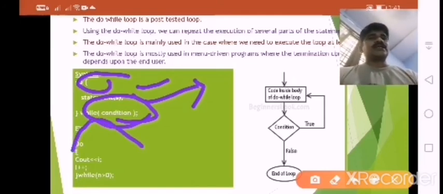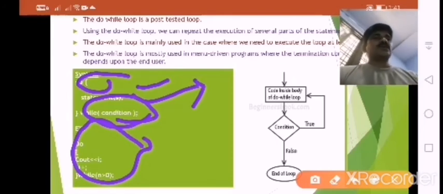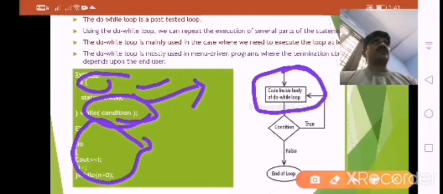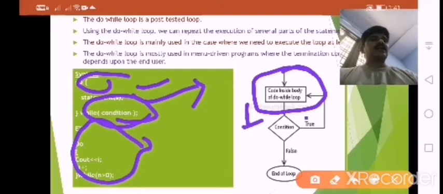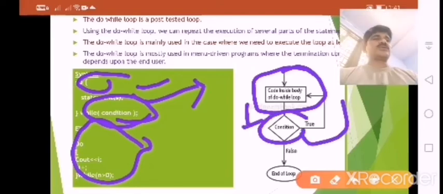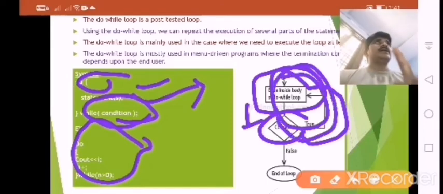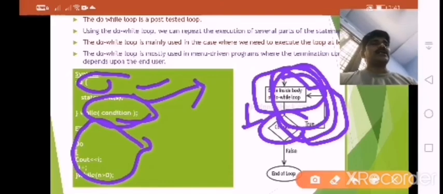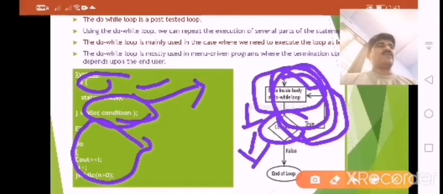This is the basic example of a program to display 1 to some n numbers. First of all, before checking the condition, it will execute the statement. Then we go to the condition. If the condition is true, it goes to execute the statement again and checks the condition. So it is a repetitive statement until the condition is false. If the condition is false, it will terminate from the loop.